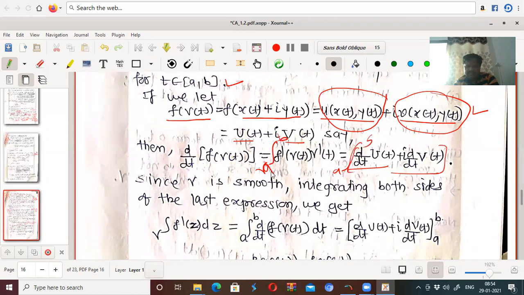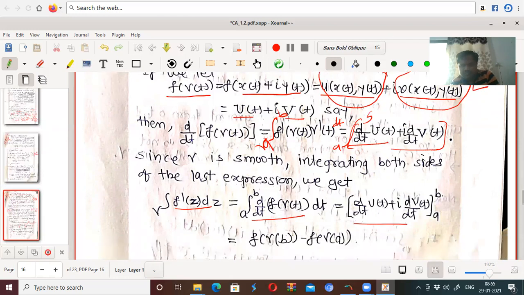Integral from a to b of f dash of gamma t into gamma dash t dt becomes integral over gamma of f dash of z dz. We know this is same as this, which is equal to integral from a to b of d by dt of f of gamma of t, and this can be written as d by dt of u of t plus i into dv by dt, from a to b. You have to take the integral from a to b.